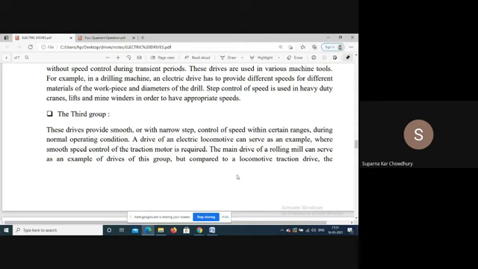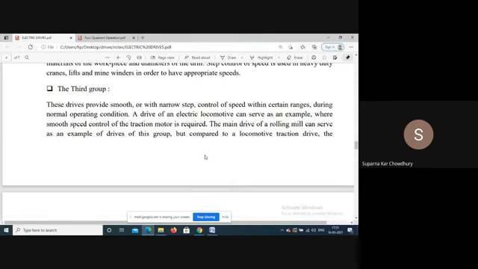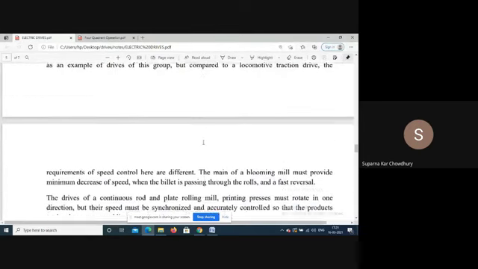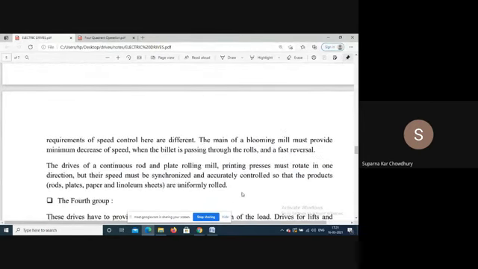The main drive of a rolling mill can serve as an example of a drive of this group, but compared to the locomotive drive, the requirements of speed control are different. In rolling mills, initially it is a slab. What we cast is a slab, then by passing through the rolls several times it is made into a sheet.